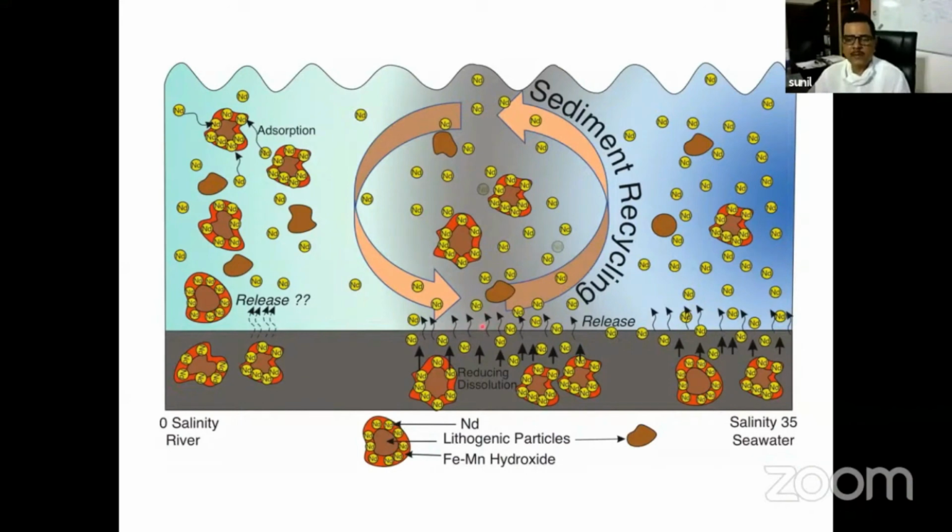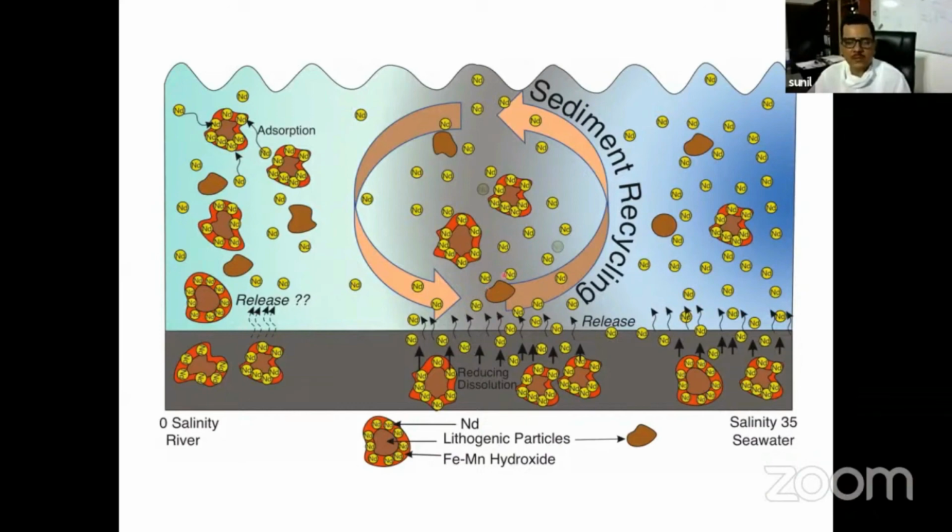Because of this tidal pumping and tidal stress, during high tide these sediments are getting churned and the sediments are coming to the water column. During that time, a huge amount of neodymium, which was adsorbed on the iron manganese hydroxide, is coming back to the water column. They are getting injected, getting advected into the water column. So again, this particle interaction in the reducing condition is creating and supplying a huge amount of trace metal to the pore water and hence to the water column, which is reflected by the low oxygen and high particle concentration, followed by the high neodymium and manganese.